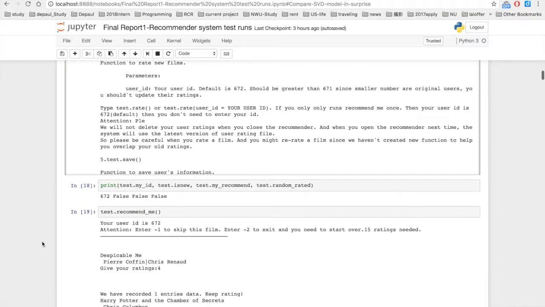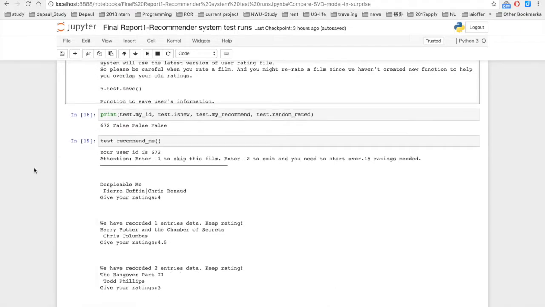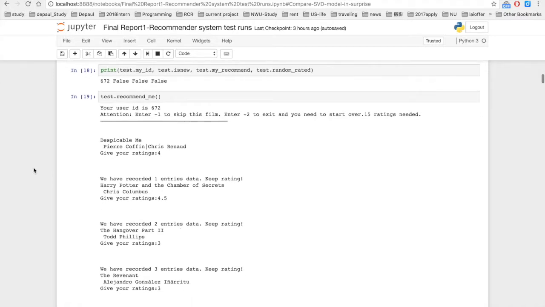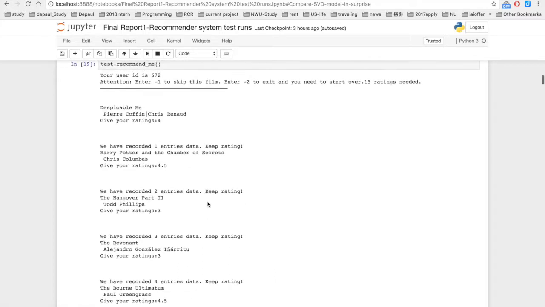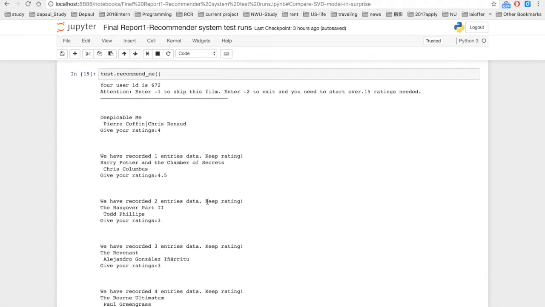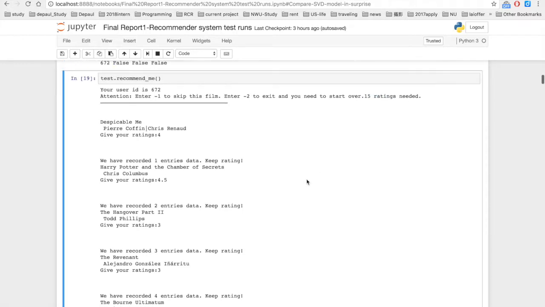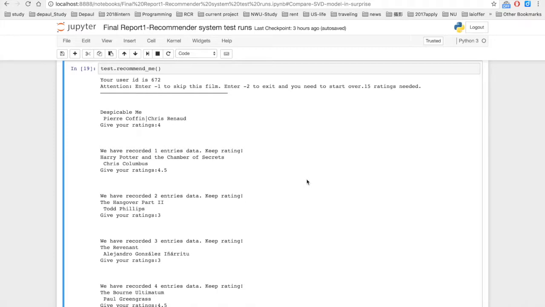Let's just see the result I get here. So the most important function is recommend me. It will give you several films to rate. These are the most popular films in the data set according to a feature named popularity, and I randomly retrieve some of them to rate, and I set the limit as 15. We need 15 ratings to calculate your recommendation.